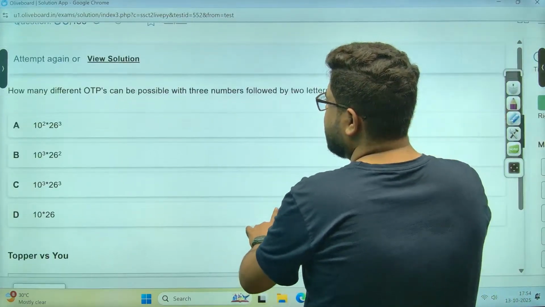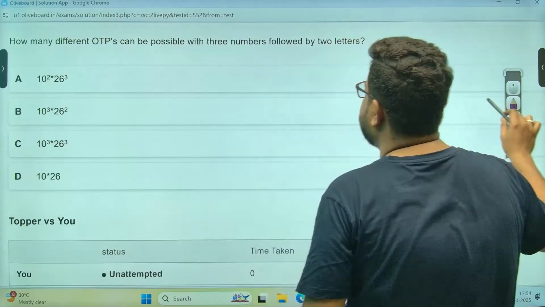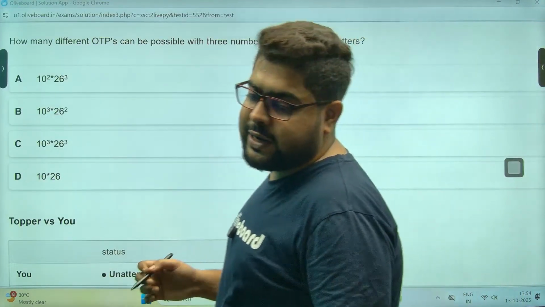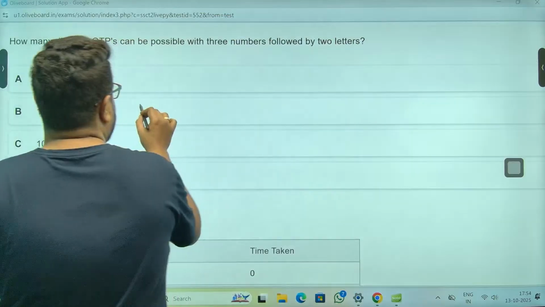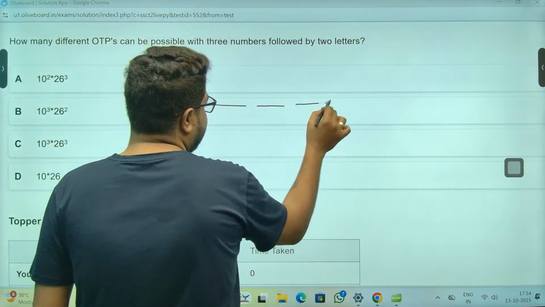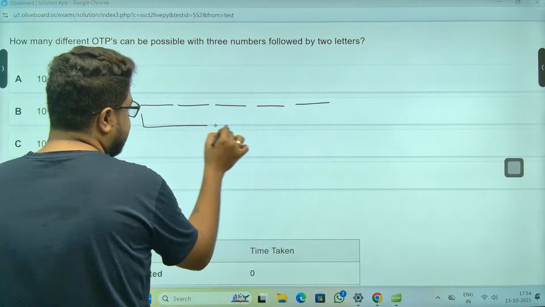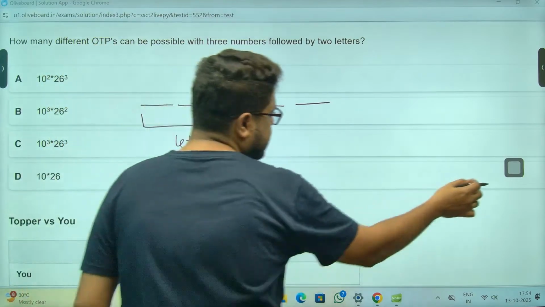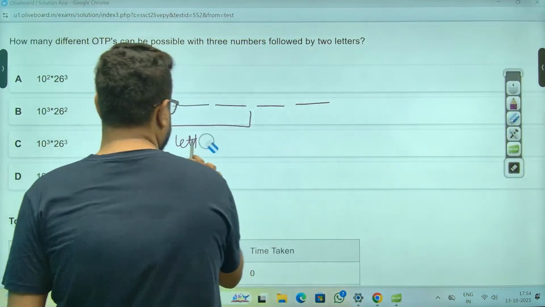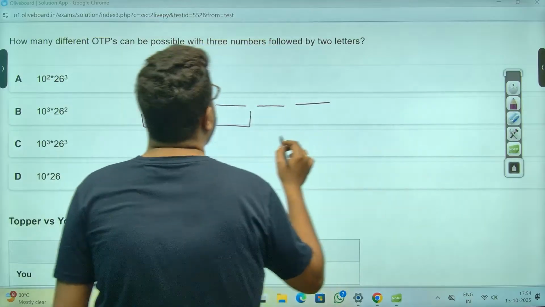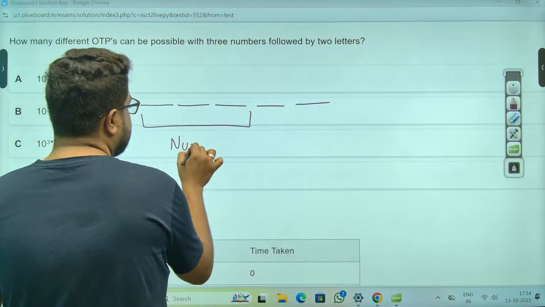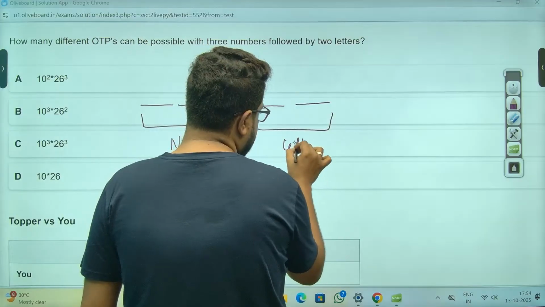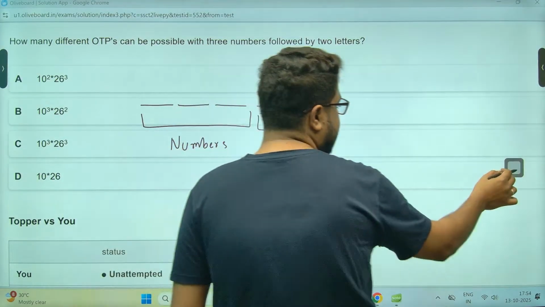Last, sir. How many different OTPs can be possible with three numbers followed by two letters? 1, 2, 3, 4, 5. So this is the number section, extremely sorry, followed by two letters. This is numbers and these two are letters.